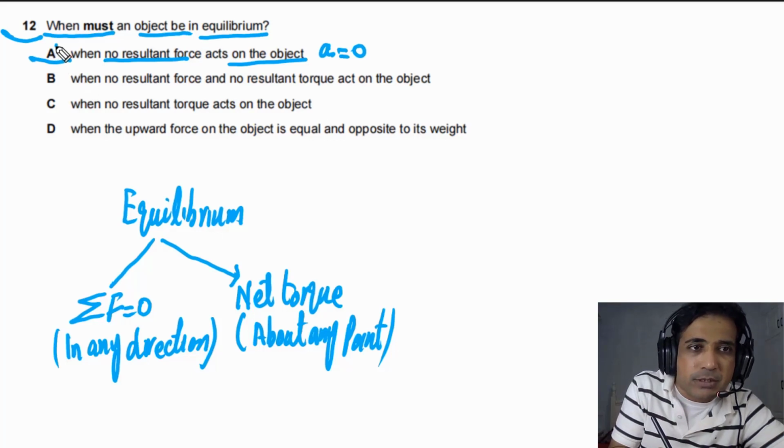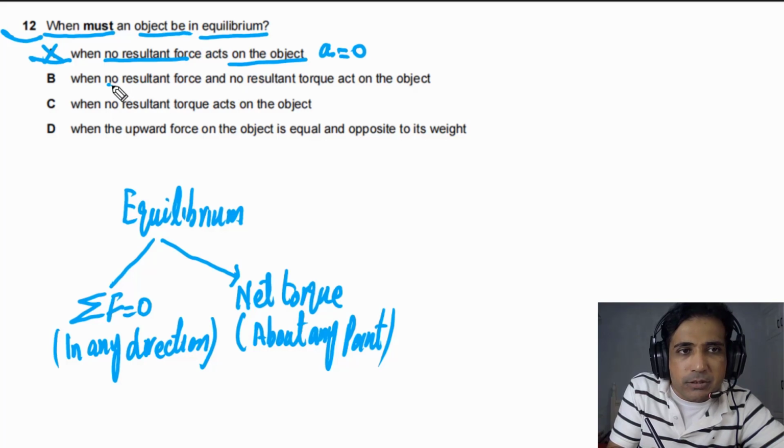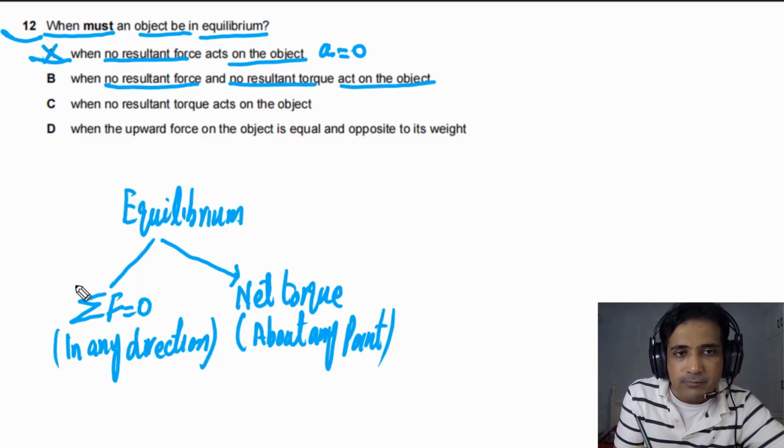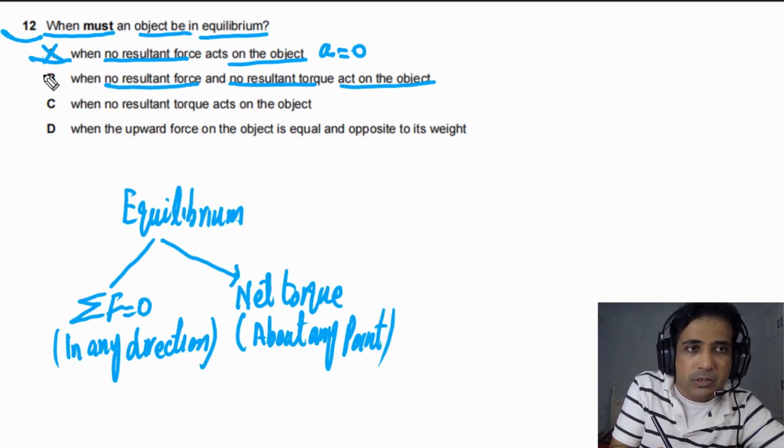So this is not the best possible answer. Now if we go to option B, it is given to us no resultant force and no resultant torque act on the object. And this is the best possible answer because it satisfies these two conditions. So the answer for this question is B.